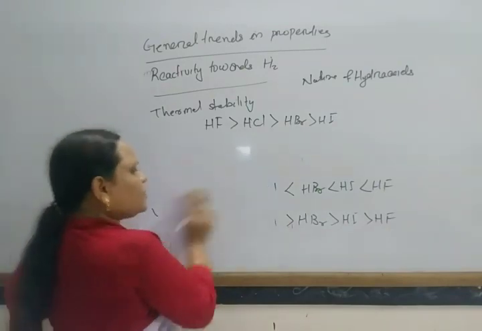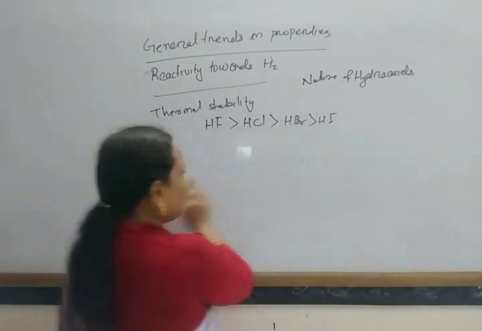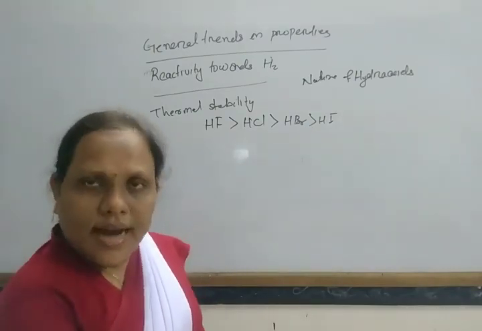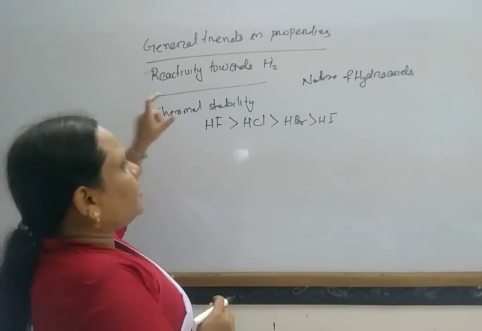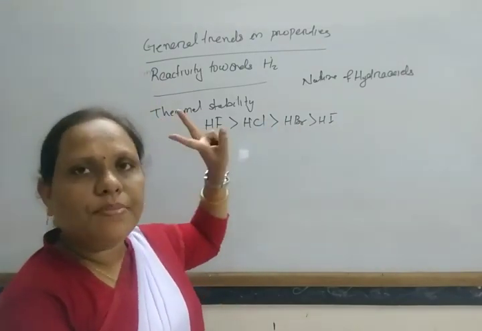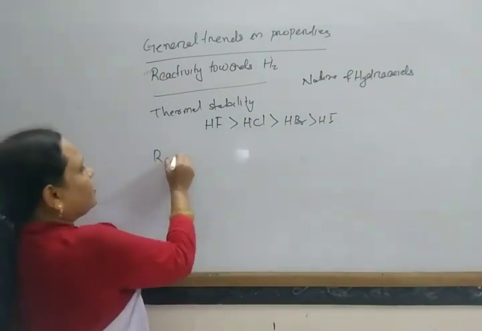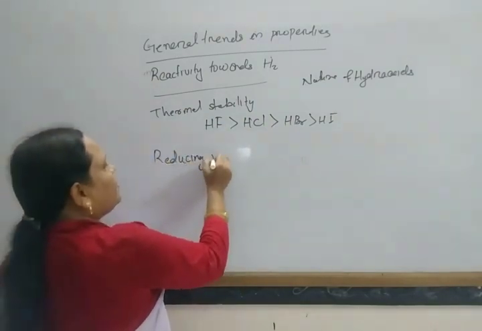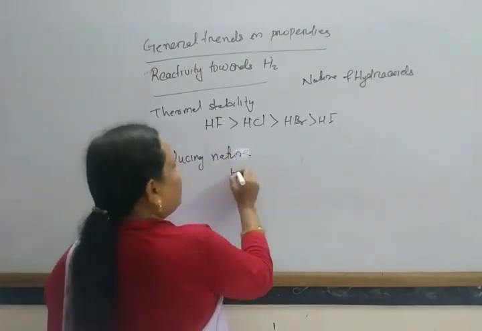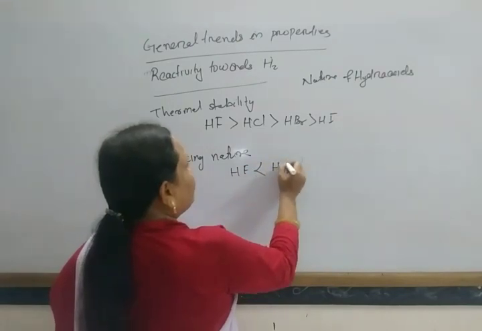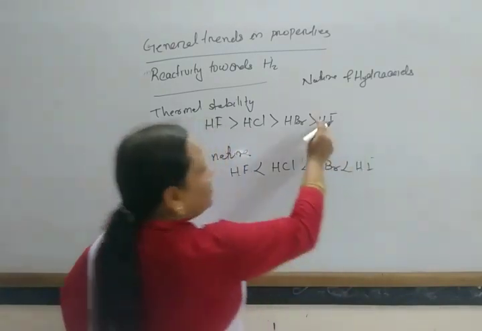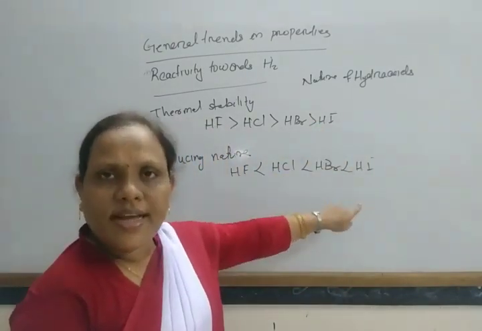When it dissociates into hydrogen and halogen in this way, anything which gives hydrogen easily acts as a reducing agent. So the reducing character of these hydroacids is just the reverse of the thermal stability: HF, HCl, HBr and HI, with HI the strongest reducing agent.